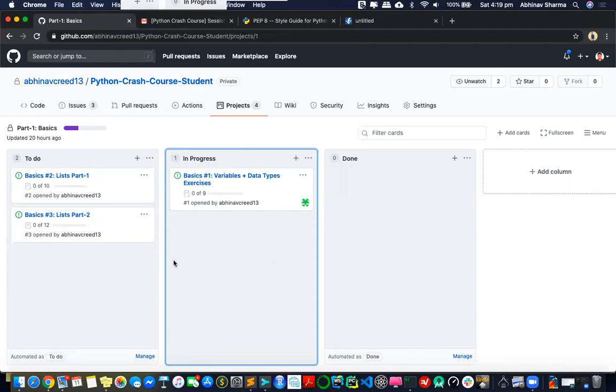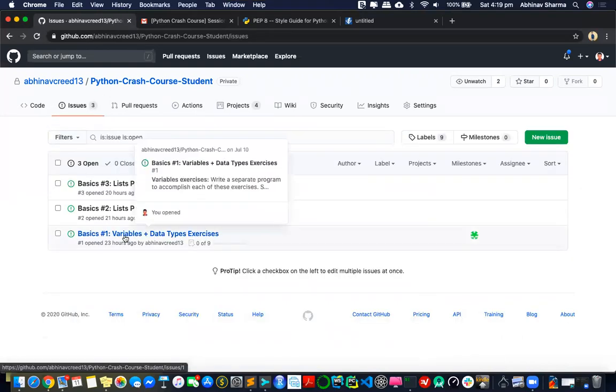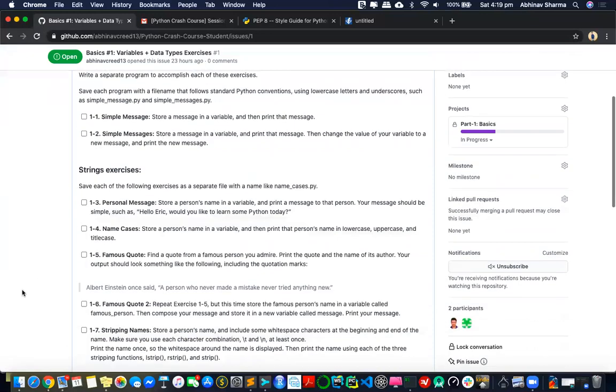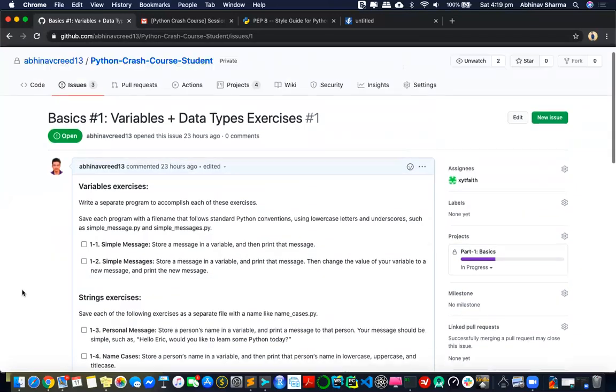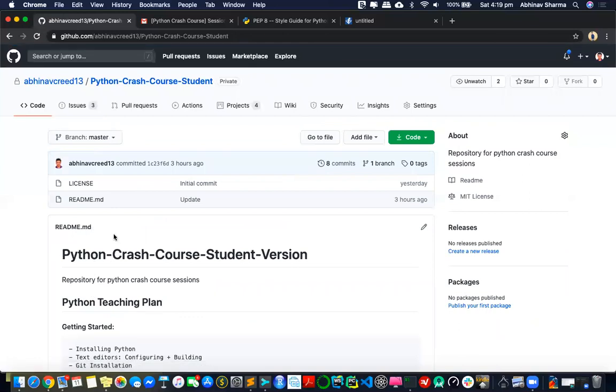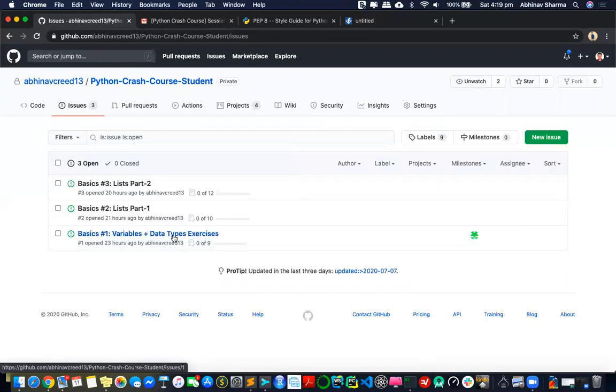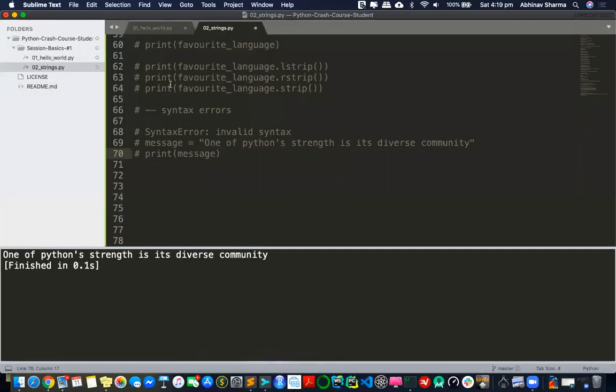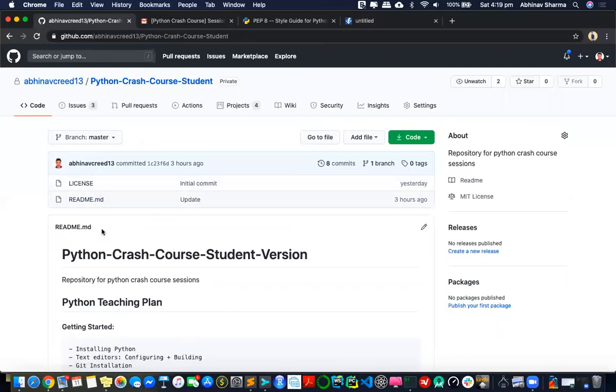So I'm tracking the whole code via GitHub. As you use it, you'll really like it because it is free and it's very neat. I also have the student package for it. I was exploring other options, but I realized that since I'm going to push all the code here anyhow, we are working with code, so why not use something which actually supports coding? This is a whole framework which supports Python coding and more. It'll be easy for you to track issues, and I can always push my code. Whatever I'm writing here, all these files, will be available here for you to look back at those codes.